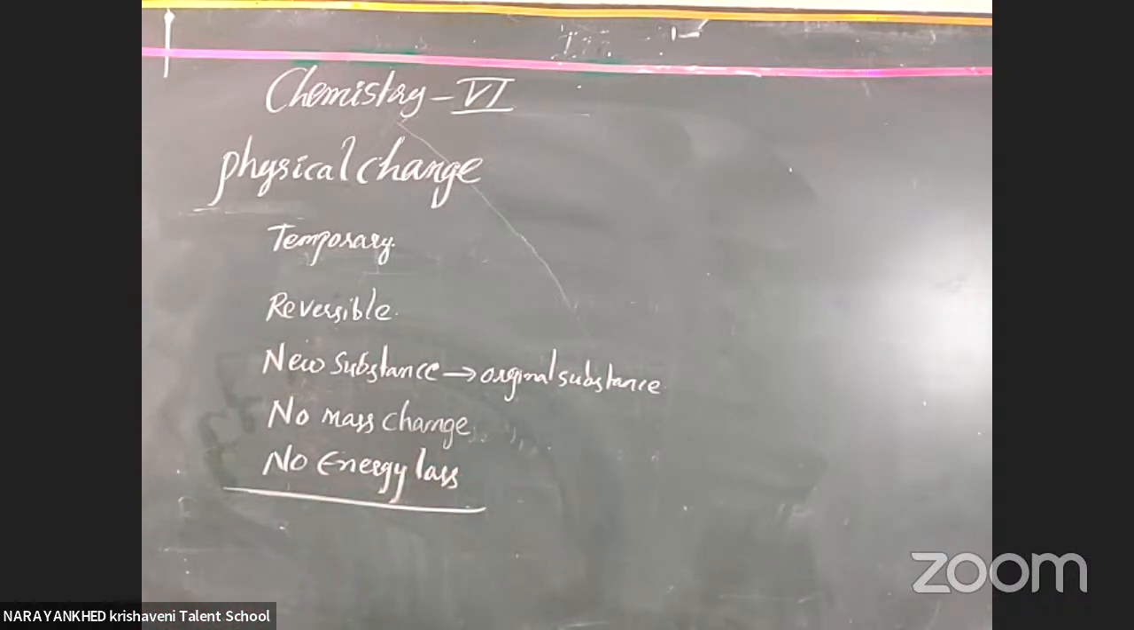Which change follows these properties? That is only called a physical change. The change which follows the properties of temporary, reversible, new substance converted back to the original substance, no mass change, no energy loss. All these are considered, and that is called a physical change. Understood or not, all the students? I hope you got it.